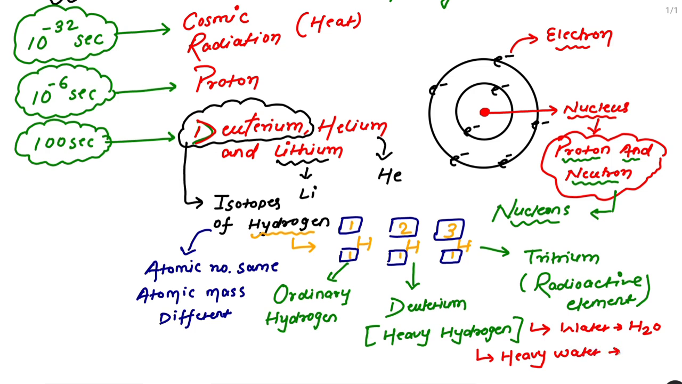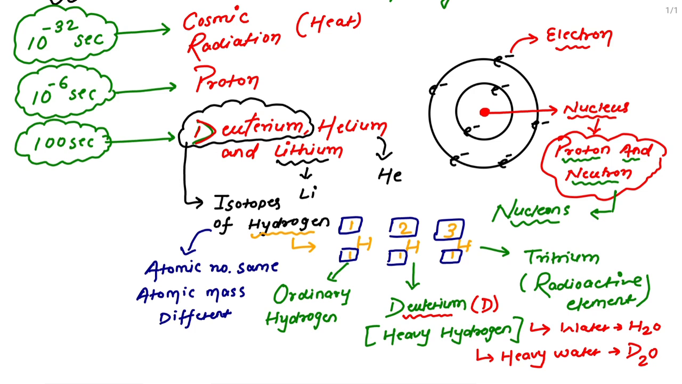But if I ask you the formula of heavy water, what will you tell? You have to say D2O. Why? Because among all these hydrogens, deuterium is the heavy one and it is denoted by D. That is why we are writing D2O. So this is all about the isotopes of hydrogen and about deuterium.